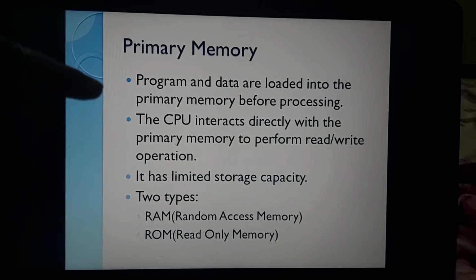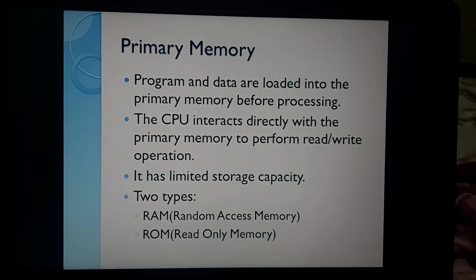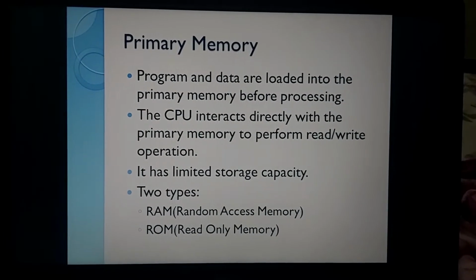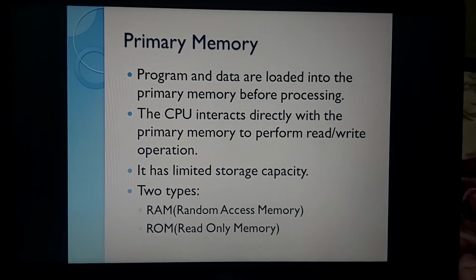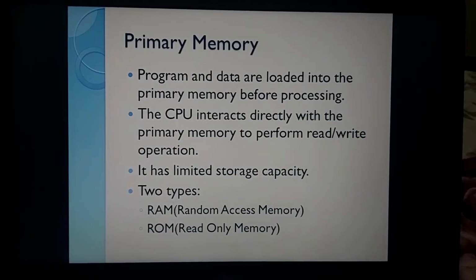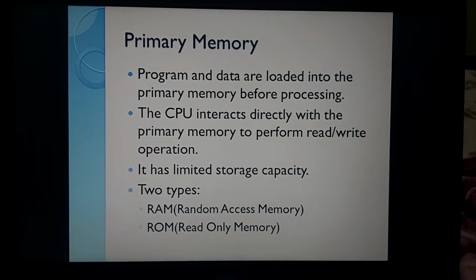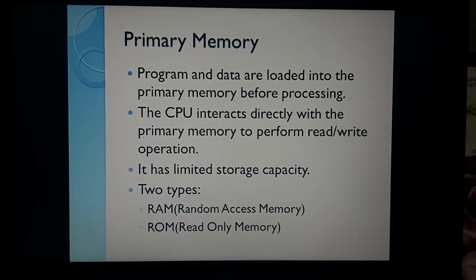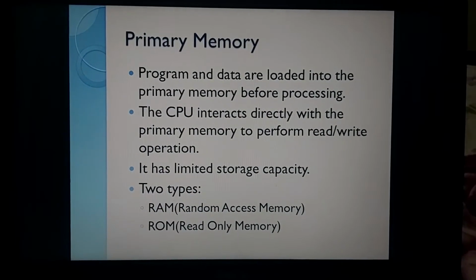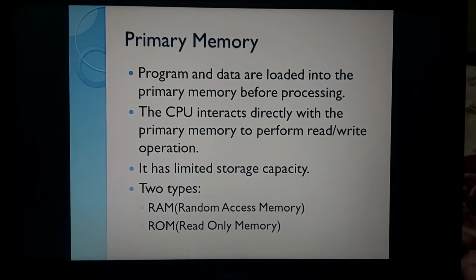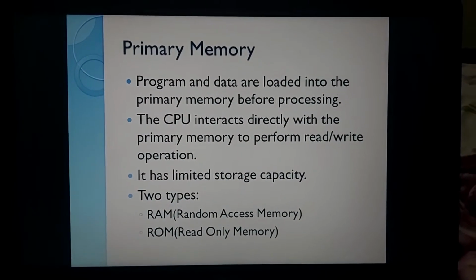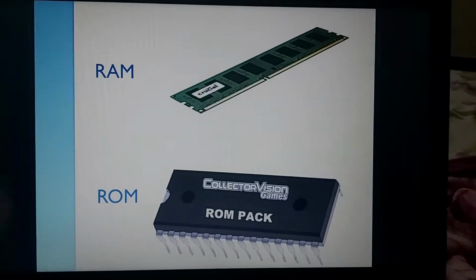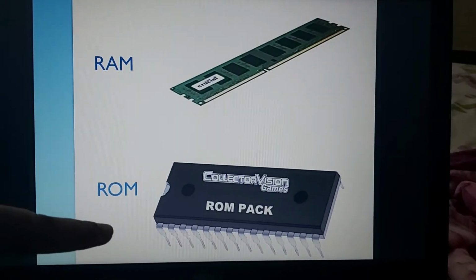So the first point, program and data are loaded into the primary memory before processing. Second point, the CPU interacts directly with the primary memory to perform read and write operations. Third point, it also has limited storage capacity. How? We are going to discuss it. Next, there are two types of memory. First is RAM, which stands for random access memory, and next is ROM, read only memory. First, let's have a look at how the RAM and ROM look. So this is the RAM in a green plate, and that is how ROM looks like.